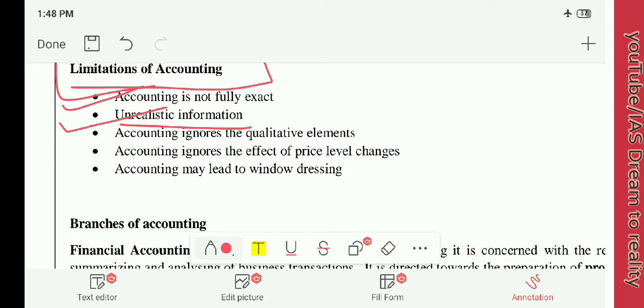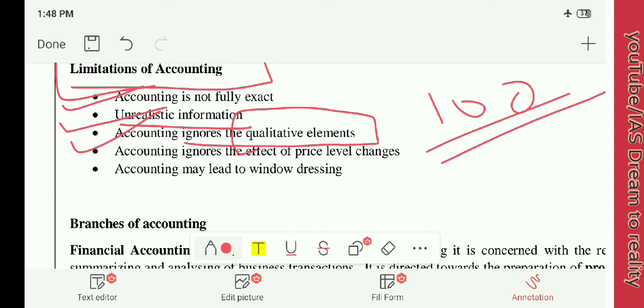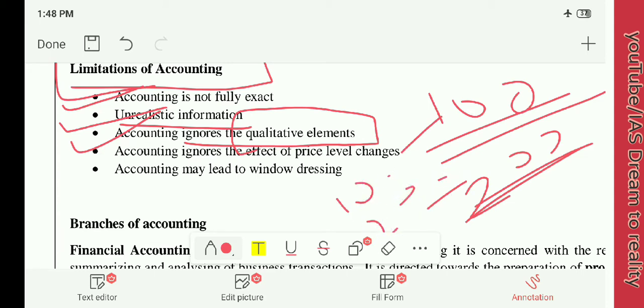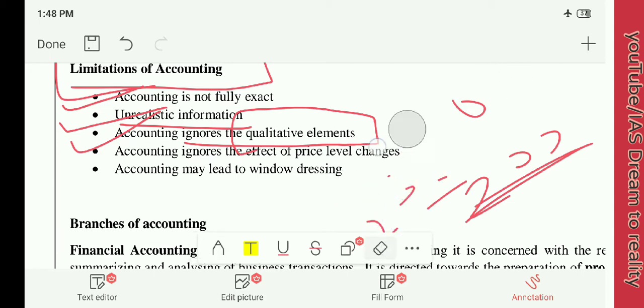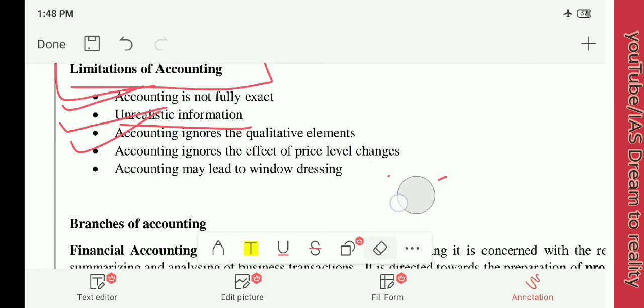Next, the third limitation is that accounting ignores the qualitative elements. This is important. It will only measure quantitative elements. That is, it will measure 100 cloths that you have bought, it will measure 200 cloths that you have bought, but it will not measure what is the quality of these 100 cloths and what is the quality of these 200 cloths. This is very important. In accounting, you will measure only in the form of quantitative and not in the form of qualitative. This is one of the limitations of accounting.